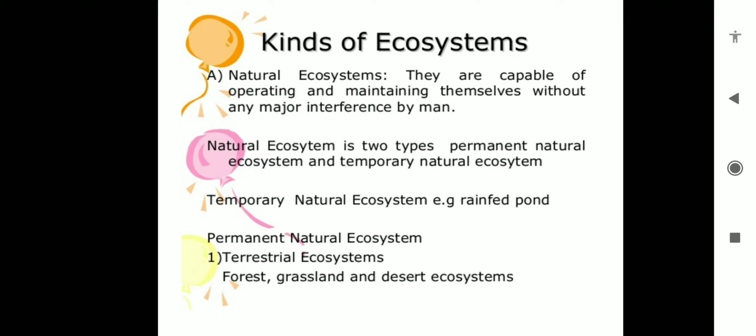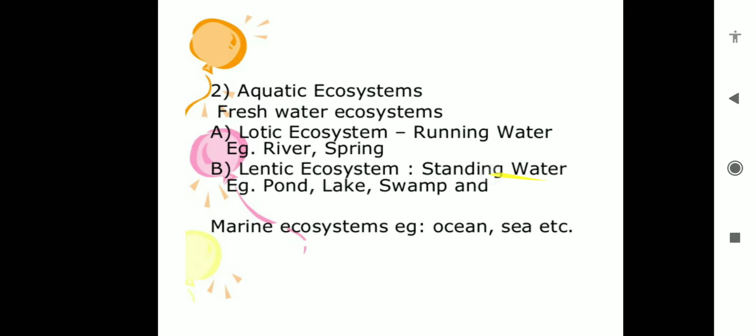These are the permanent natural ecosystems. Whereas some other ecosystems are aquatic ecosystems, the freshwater ecosystem or marine water ecosystem. So permanent natural ecosystems include river ecosystem, spring ecosystem, pond ecosystem, lake ecosystem, ocean ecosystem and sea ecosystem.